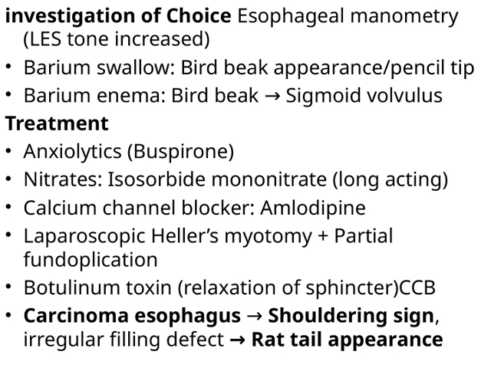Moving on to the barium swallow study, you'll notice the classic bird beak appearance or pencil tip sign. This occurs because of the tapering of the distal esophagus at the LES, indicating an obstruction or motility issue. In the barium enema, the bird beak sign is also observed, which can extend down to cause sigmoid volvulus. This shows how esophageal issues can sometimes be linked with large bowel problems, especially in cases of motility disorders.